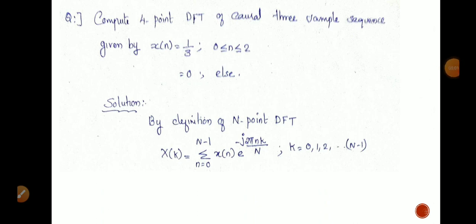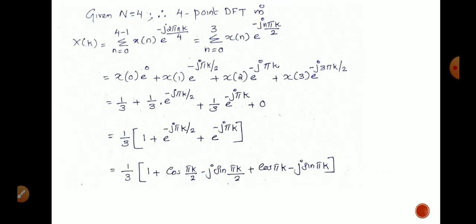By definition of N-point DFT, X of k equal to summation n equals 0 to N minus 1 x of n e raised to minus j 2 pi nk by N, where k equal to 0, 1, 2, etc. up to N minus 1. This is the general equation of DFT. We have N equal to 4 in our question. Therefore, for 4-point DFT, we can write the DFT equation as X of k equal to summation n equals 0 to 4 minus 1, since N equal to 4, x of n e raised to minus j 2 pi nk by 4, equal to summation n equals 0 to 3 x of n e raised to minus j n pi k by 2.